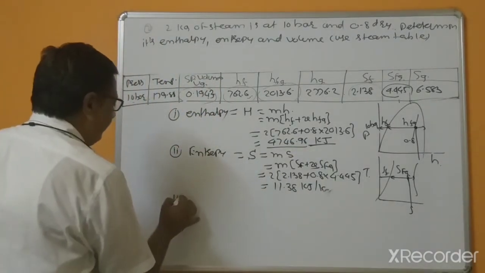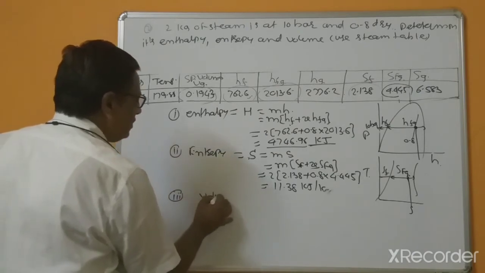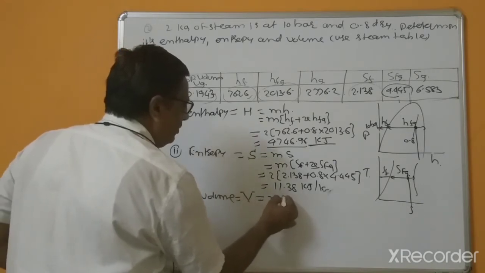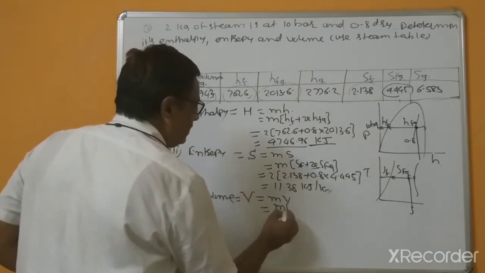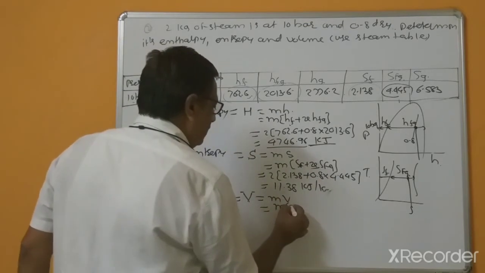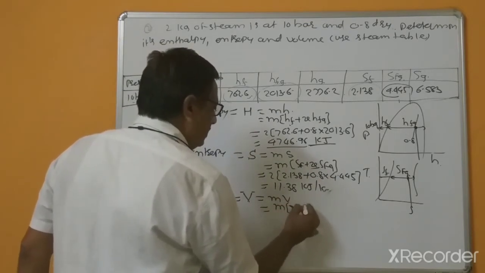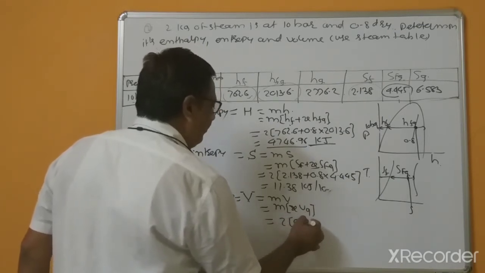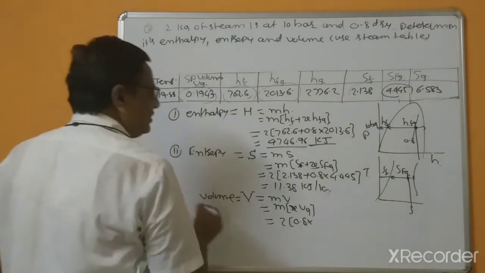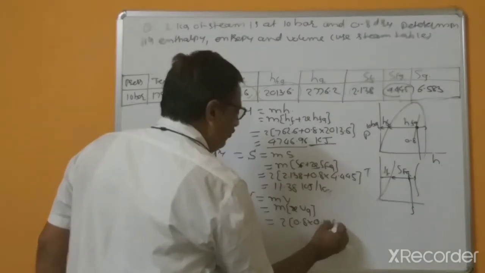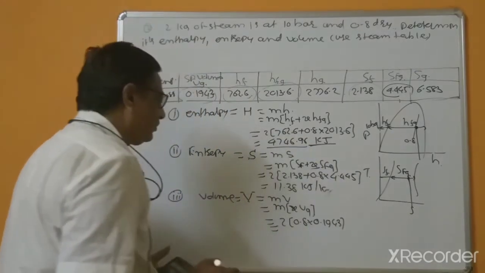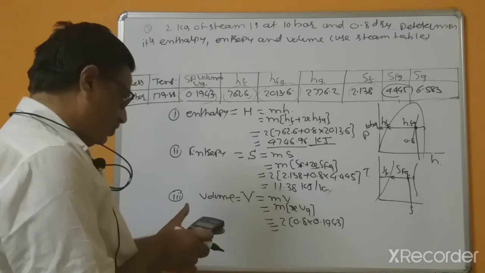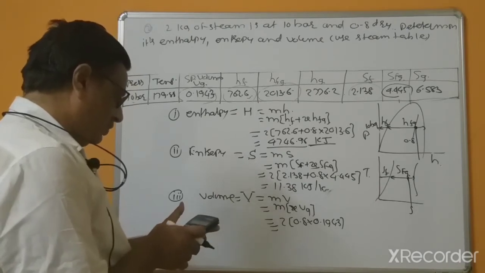So what is the third bit? Again volume. So this is capital V, M into small v, and this is X into Vg. X is 0.8, Vg equal to 0.1943, 0.1943 multiplied by 0.8 multiplied by 2.